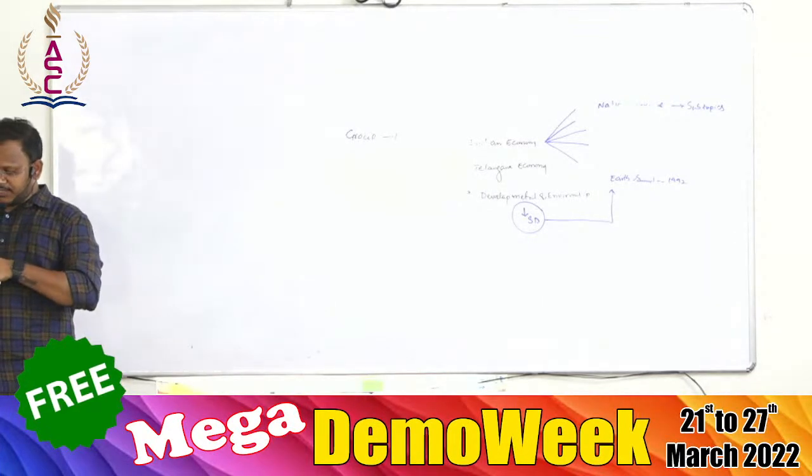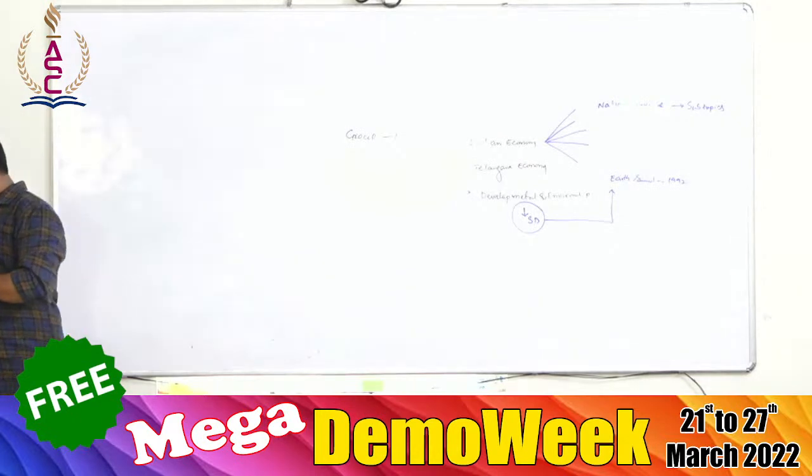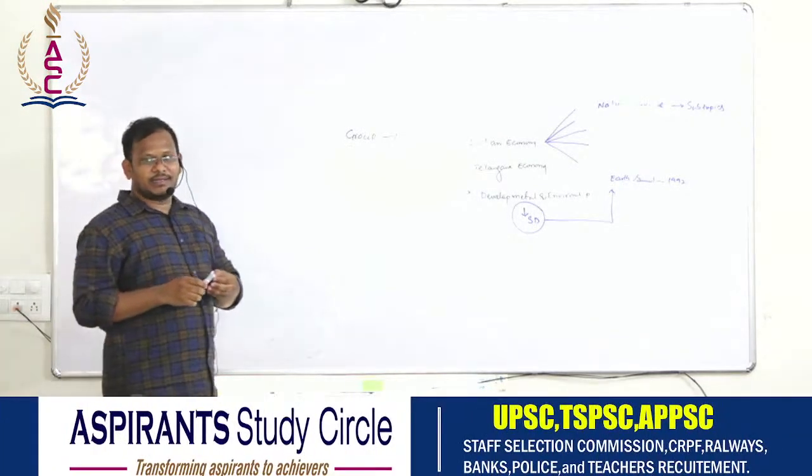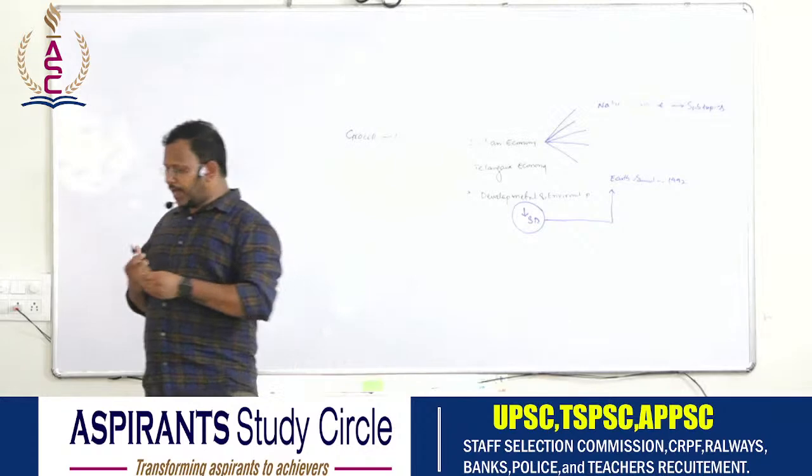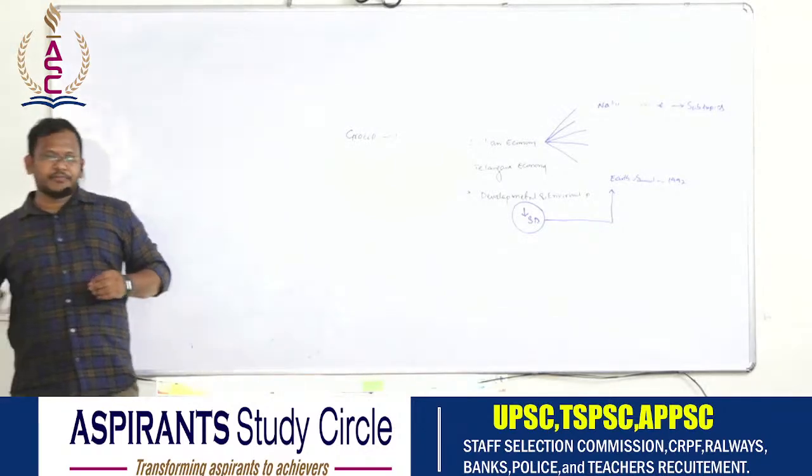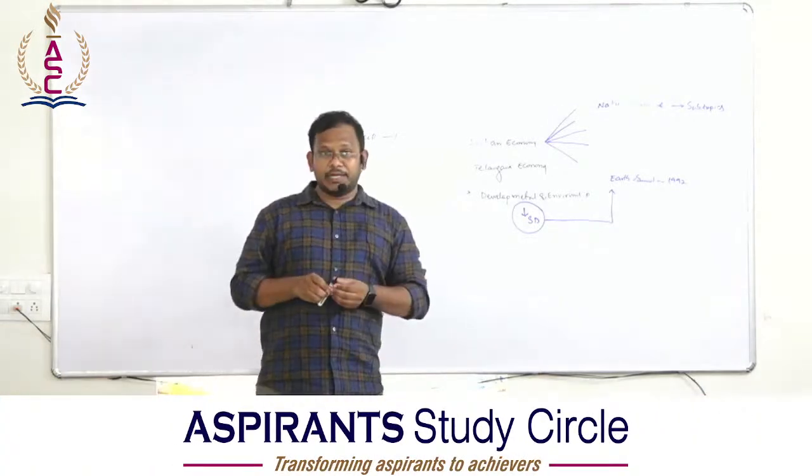Final goods and services produced in a geographical area. Okay. Now as far as GDP is concerned, again there is something called GNP.